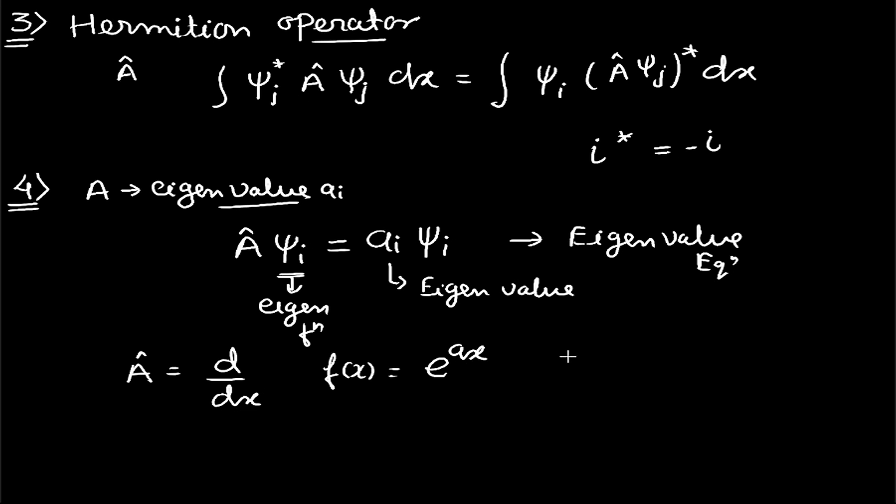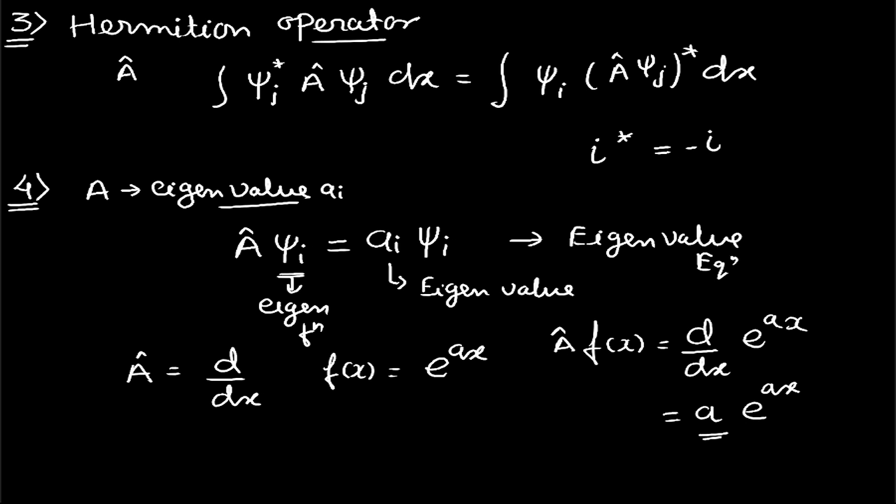When we perform the operation A cap f of x, that will be d by dx of e raised to ax, and the solution of this will be a into e raised to ax. So we are getting a constant and the function is obtained back. This constant is the eigenvalue, this function is an eigenfunction, and the whole equation that is formed will be referred to as the eigenvalue equation.